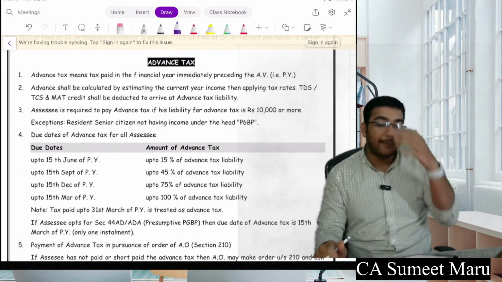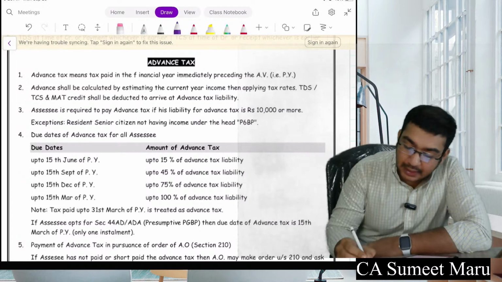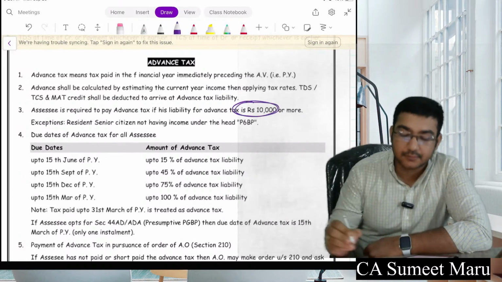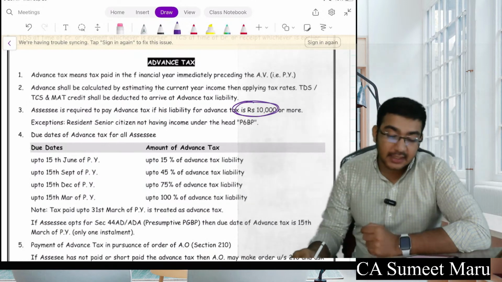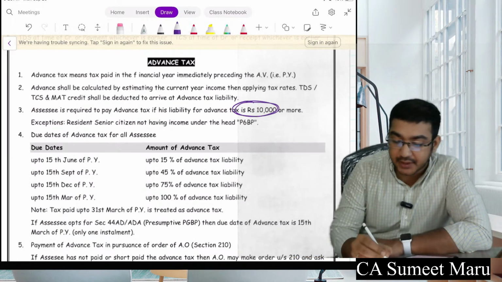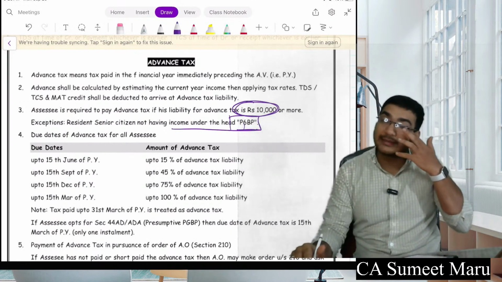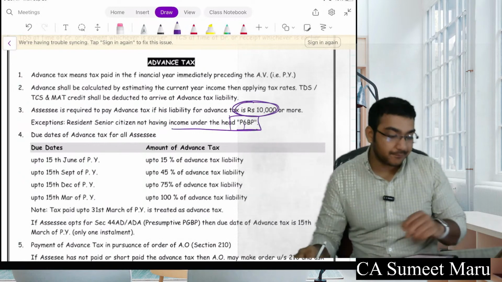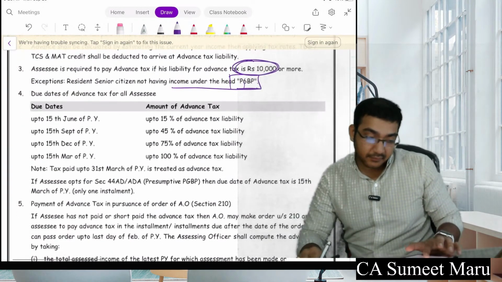So the government has applied advance tax. It is applicable to a person whose liability is about 10,000. Okay, if the total tax is about 10,000, then this is applicable to them. Exceptions: resident senior citizens not having income from PGBP do not have to pay advance tax as such.